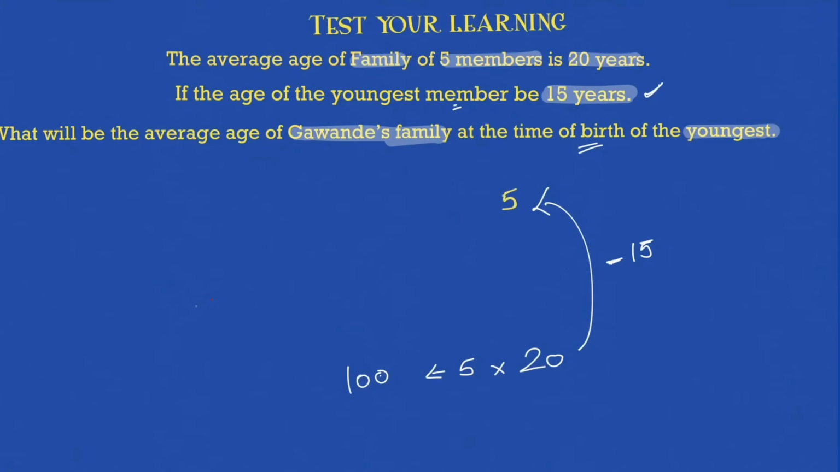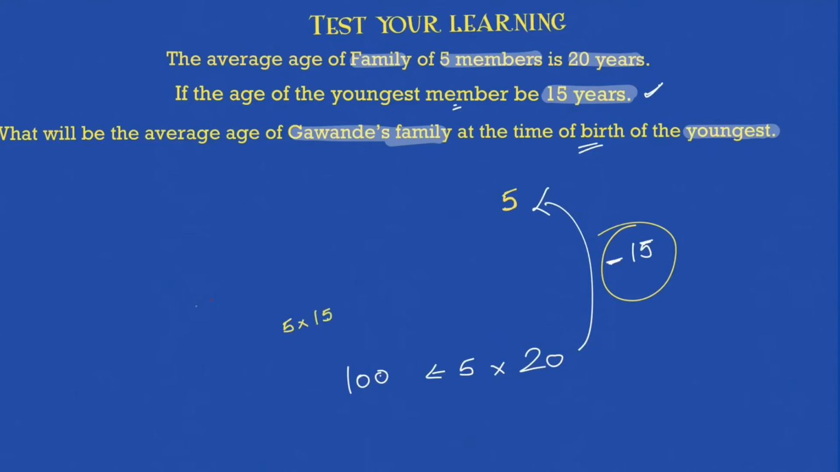Correct? We saw the logic in the previous example, the big example which we solved. We understood the logic that if you want to get the average age of the previous 3 years, subtract 3. More 3 years, plus 3. So I have to go 15 years back, so minus 15. Or you can say there is one more logic to it. The 5 members, including the youngest member, in the 15 years would have added what?